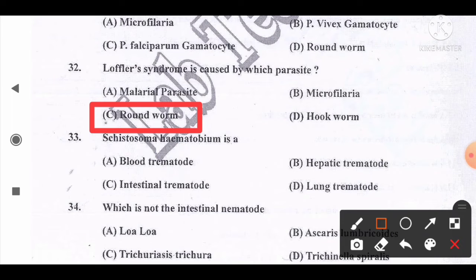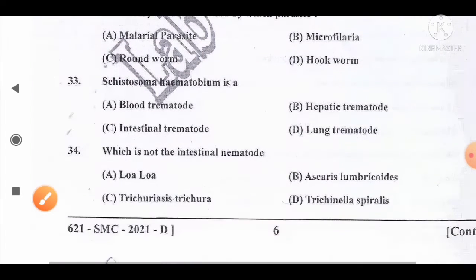In particular, it is Ascaris lumbricoides that causes the Loeffler syndrome, which is one of the largest roundworms in the human, of about 35 centimeters. So here option C, roundworm, is the correct answer for this question.